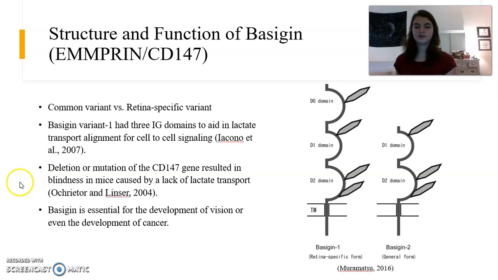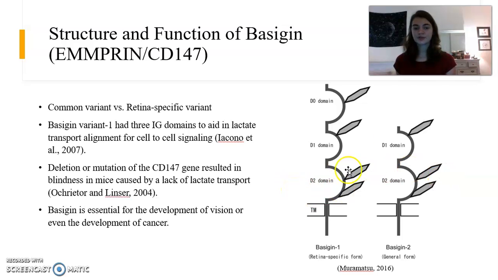So the structure and function of Basigin, also known as EMMPRIN or CD147: there are two different versions of this protein. Basigin variant 1 is a transmembrane protein that contains immunoglobulin domains Ig0, Ig1, and Ig2, as you can see on the left of this figure right here. These are retina-specific proteins, whereas the commonly found protein, also known as general or Basigin variant 2, only contains Ig1 and Ig2 domains.